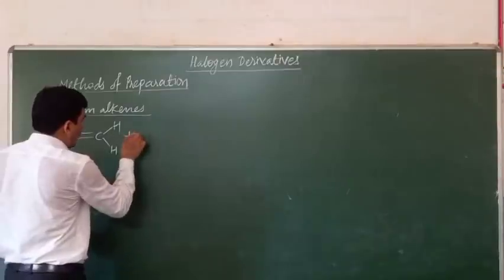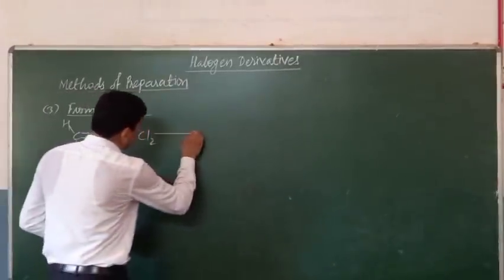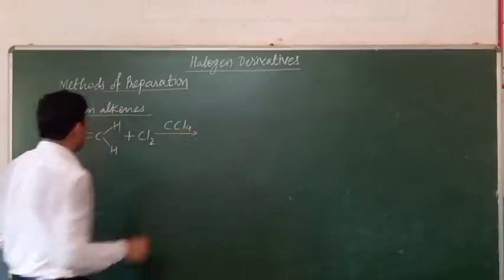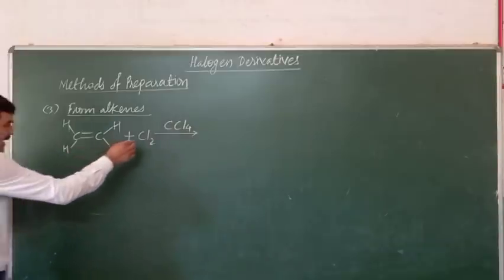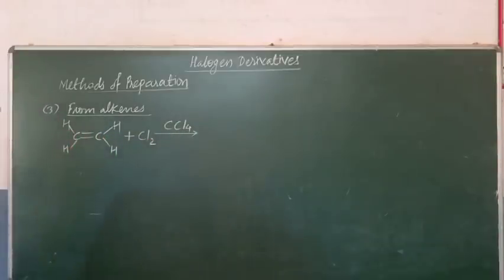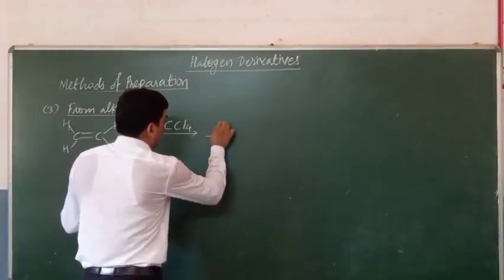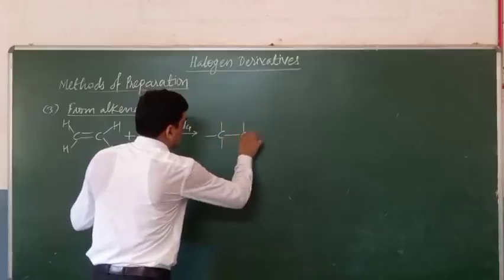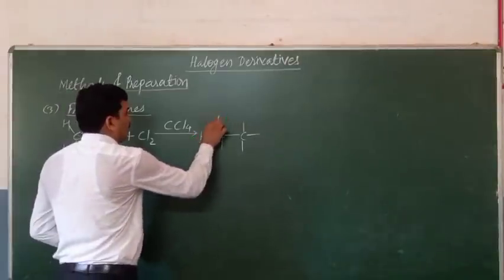When we add chlorine or bromine in presence of carbon tetrachloride, in this symmetrical alkene, then there is the formation of the vicinal dihalide. Vicinal dihalide is formed here.